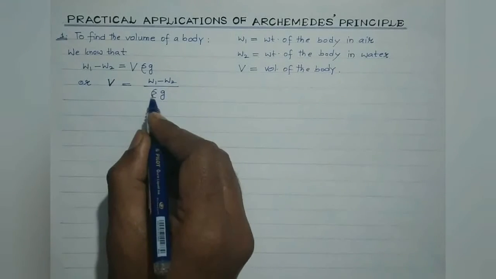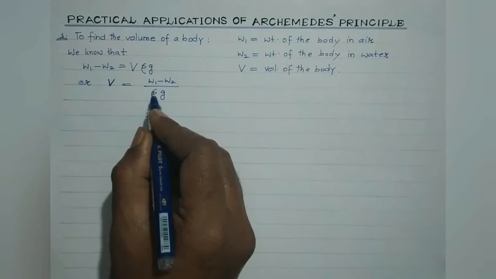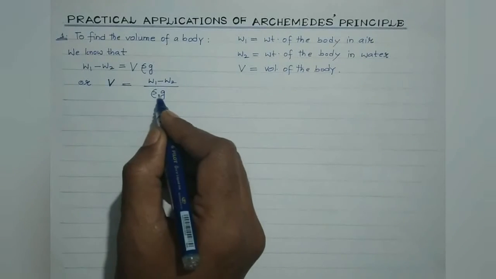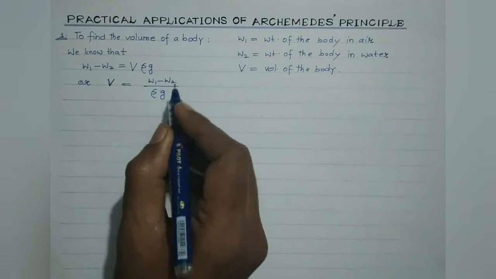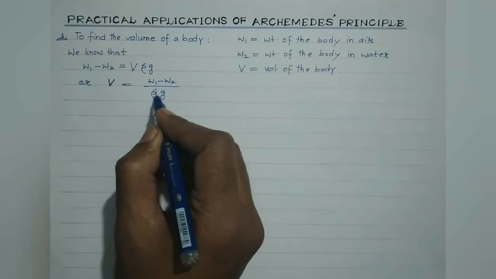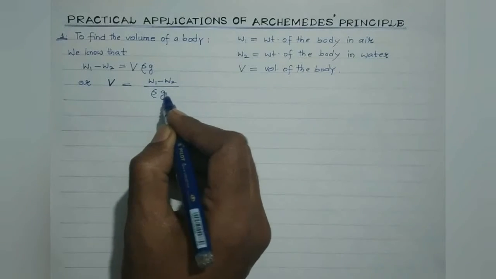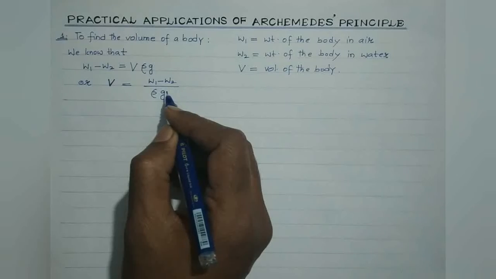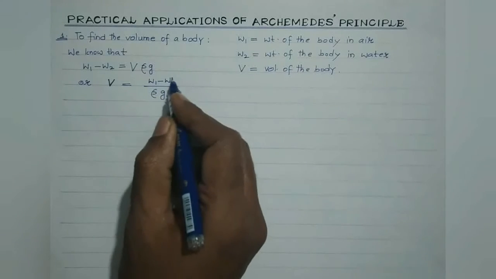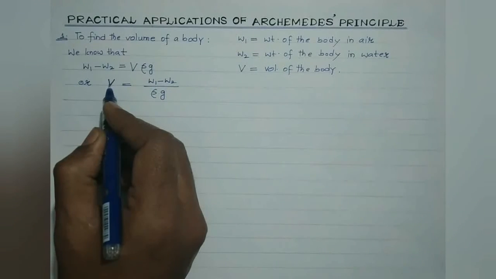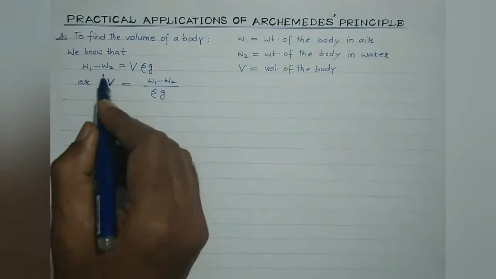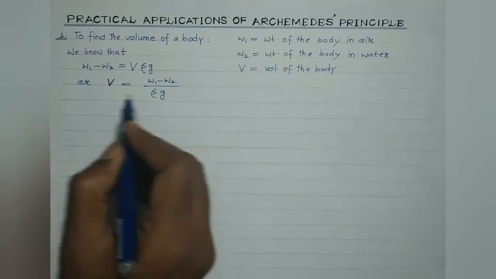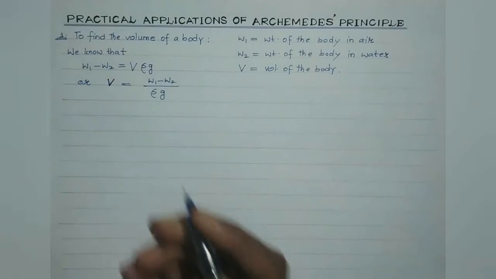And knowing the density of the liquid, suppose in case of water, the density of liquid is known. Density of water is 10 raised to power 3, that is 1000 kg per meter cube, isn't it? So knowing the value of W1, W2 and rho, and the value small g can be taken as 9.8 meter per second square, and substituting these values, we can easily get the value of V, which is the volume of the body. So using this formula, we can easily determine the volume of any irregular shaped body.